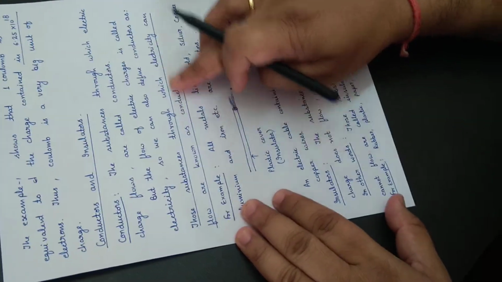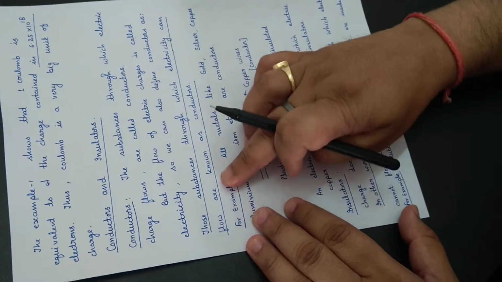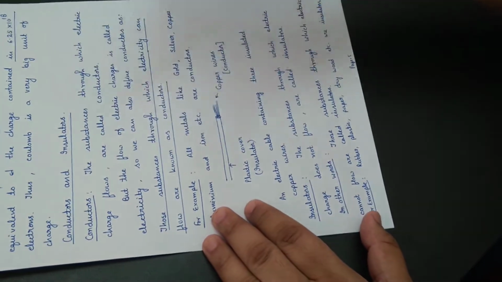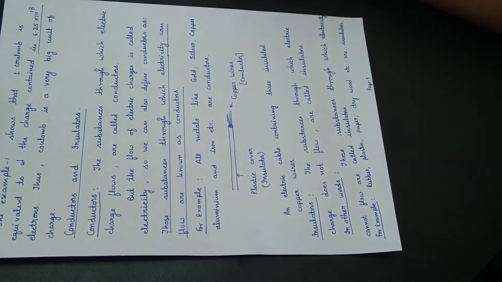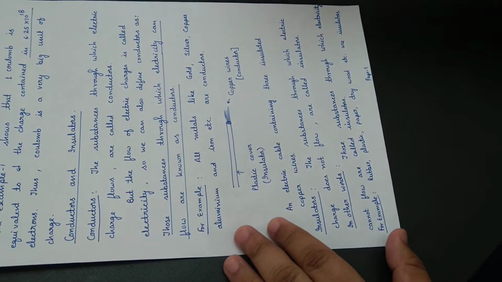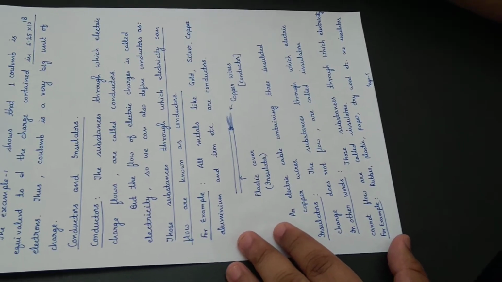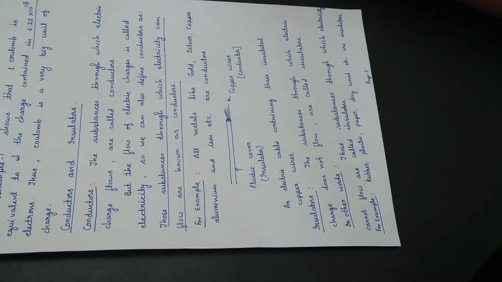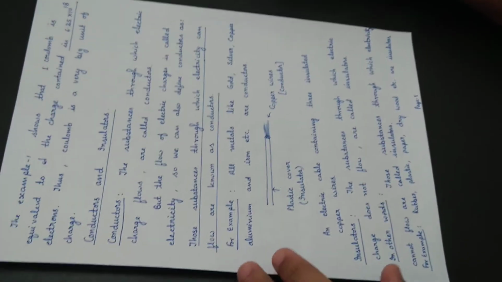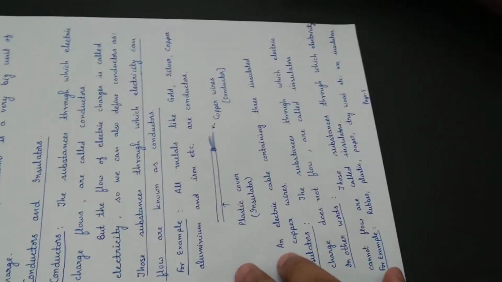So in terms of charge or in terms of electricity, you may define conductors. For example, all the metals like gold, silver, copper, aluminium, cobalt, nickel are conductors. Mercury is the liquid metal through which electricity passes. Mercury is a good conductor of electricity.